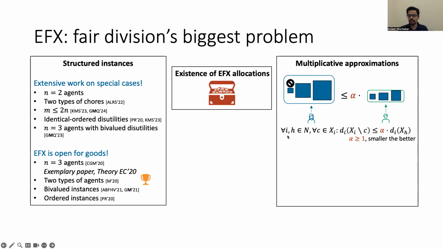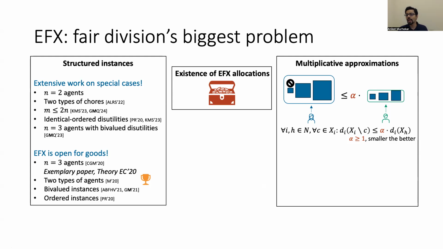So formally, for any pairs of agents i and h, no matter which chore c you remove from i's bundle, the disutility to i after the removal of chore c from i's own bundle is at most alpha times the disutility of i for agent h's bundle.